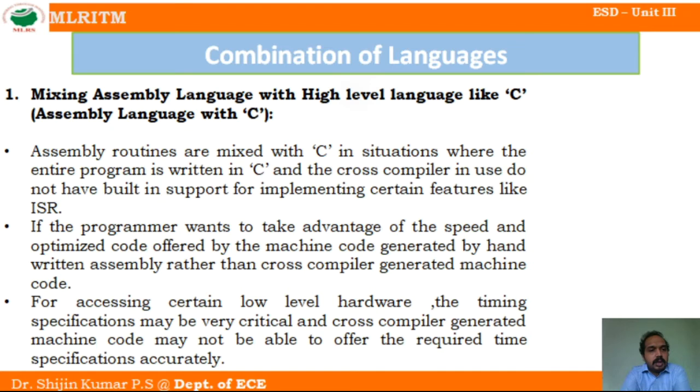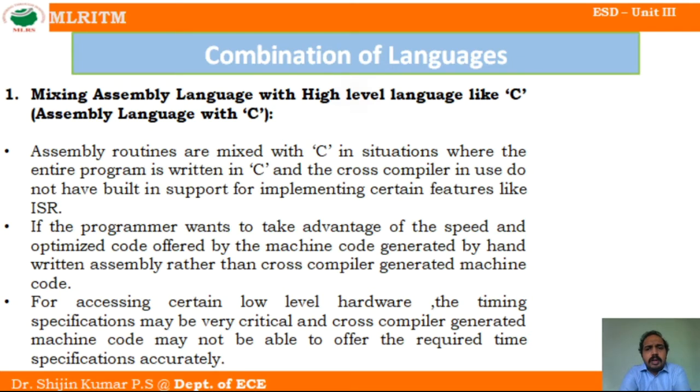But if you write in high level language, it is converted to machine language using a cross compiler, and at that time the optimization may not be present. The code may not be optimized, so it will take more time for execution.